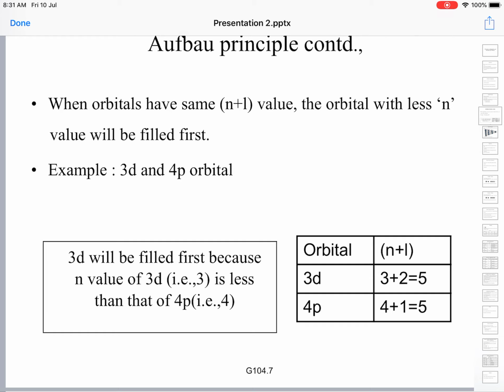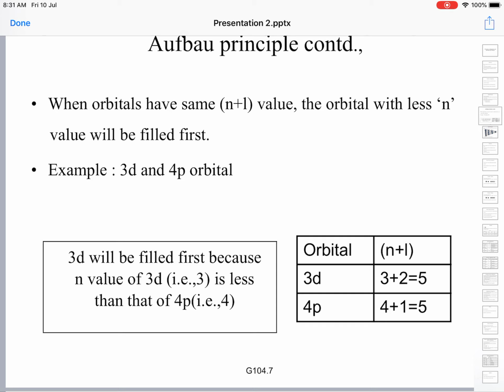So, what the Aufbau principle states is electrons enter the orbitals of lower energy first, and orbitals of higher energy are progressively filled up in the increasing order of their energies. This is to ensure the stability of the atom, because lower energies always correspond to higher stability. All systems in nature tend to seek stability.